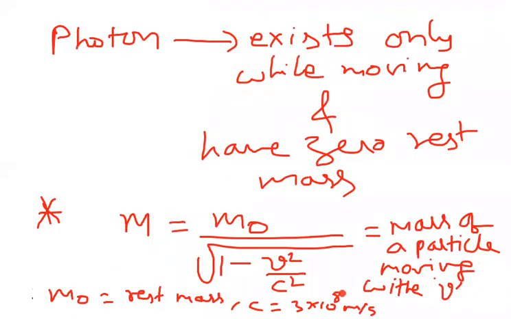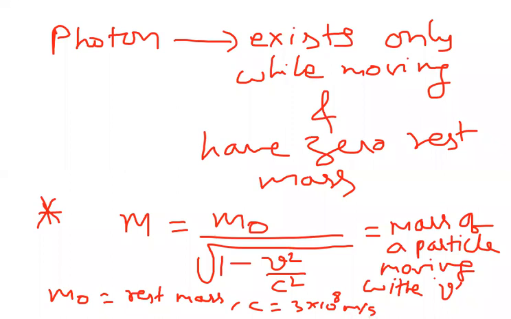Second page: photon exists only while moving and has zero rest mass. That is, m is equal to m naught by square root of 1 minus v square by c square. This is the mass relation. m is the mass of the particle moving with speed v, m naught is the rest mass, and c is 3 into 10 power 8 meter per second.